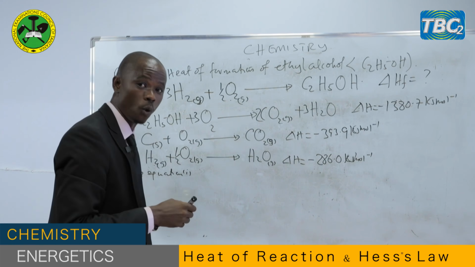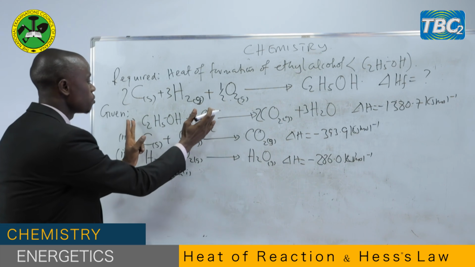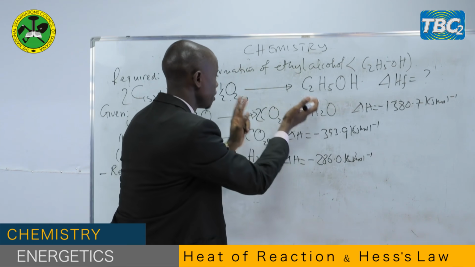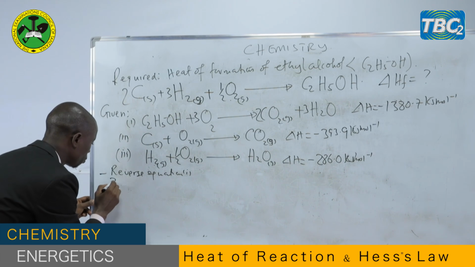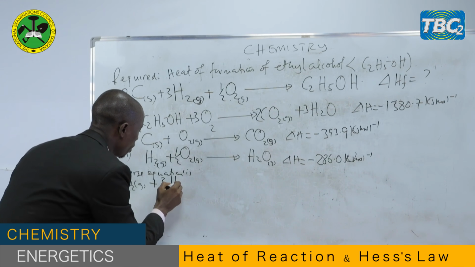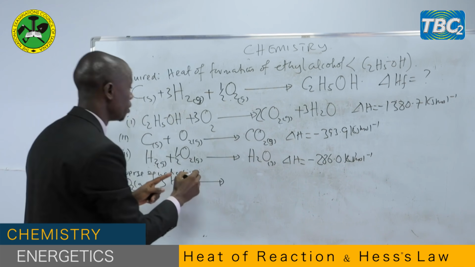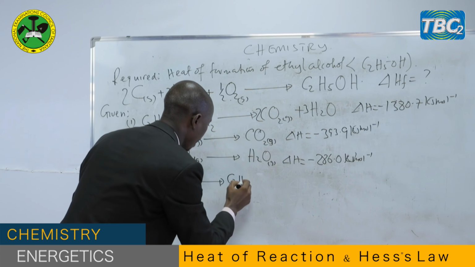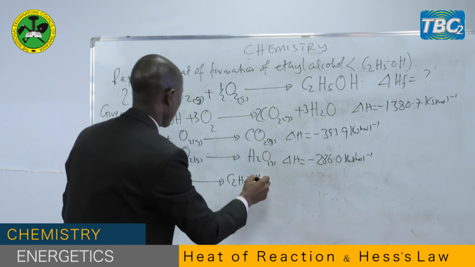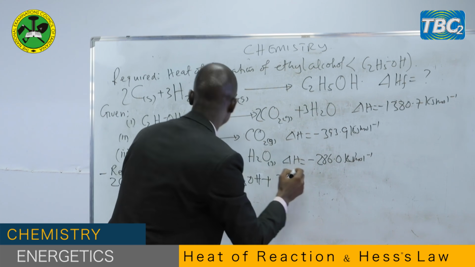Reverse equation 1. When you reverse equation 1, the reactants become the product and the product becomes the reactants. You have 2 carbon dioxide gas reacting with 3 molecules of water to give ethyl alcohol and 3 moles of oxygen gas.